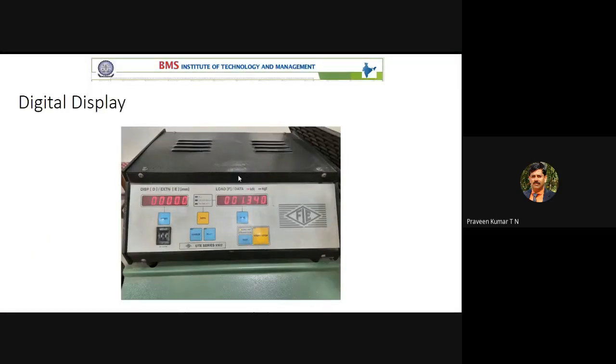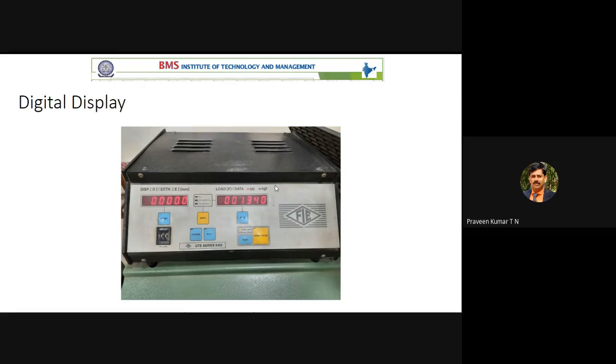Is the PPT visible now? Yes, sir. In conclusion, if it is an offline examination, once again you have to come to the lab, so we'll have some repetition class. Don't worry about that part. But you should know the procedure, formulas and fundamentals in the online class. If it is a regular offline examination, definitely you have to come and conduct it physically in front of you, so we can get it clarified.